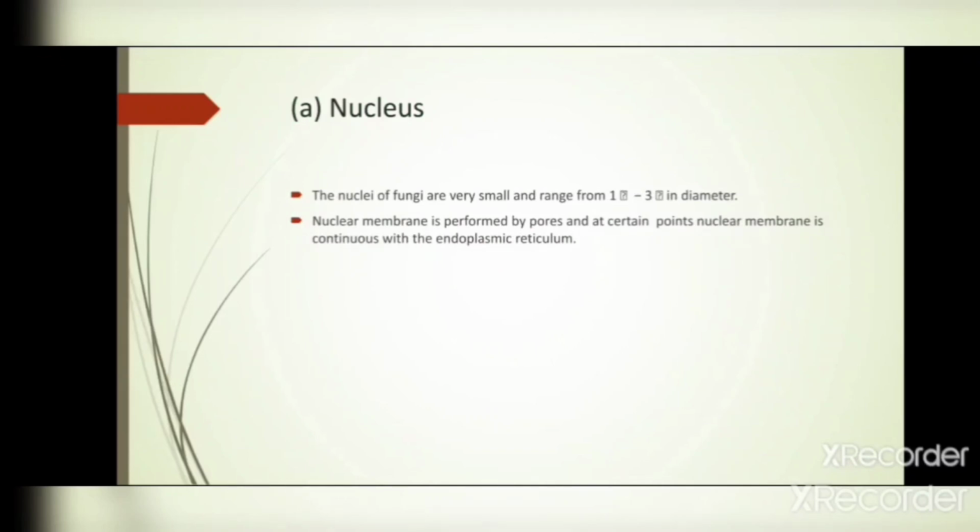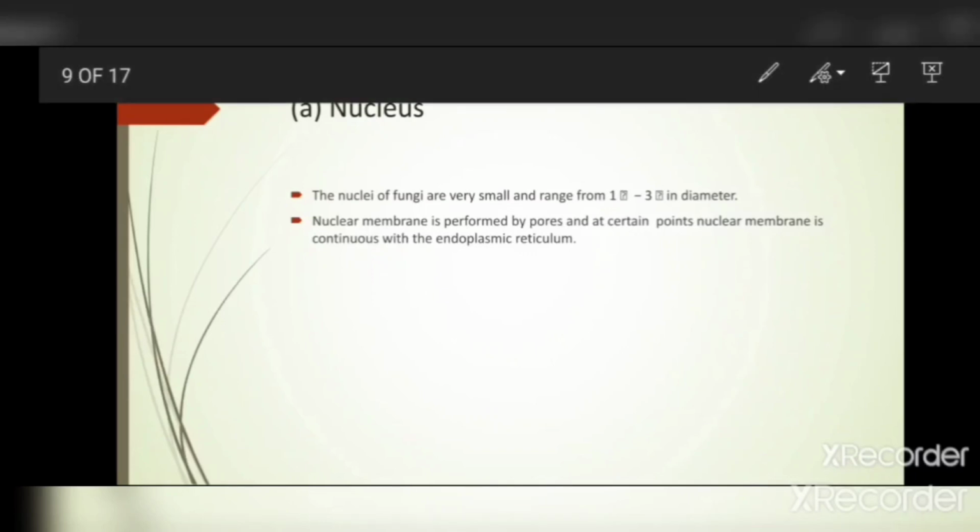First of all, the nucleus. We discuss what the nucleus is. The nuclei of the fungi are very small, ranging from 1 micron to 3 microns in diameter, and the nuclear membrane is perforated by pores at certain points. The nuclear membrane is continuous with the endoplasmic reticulum.